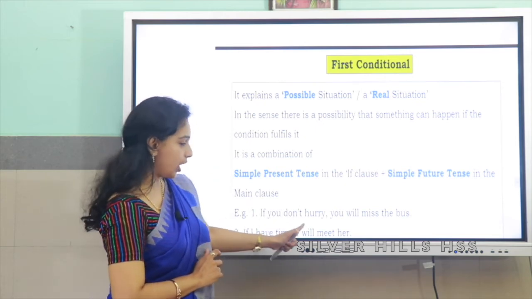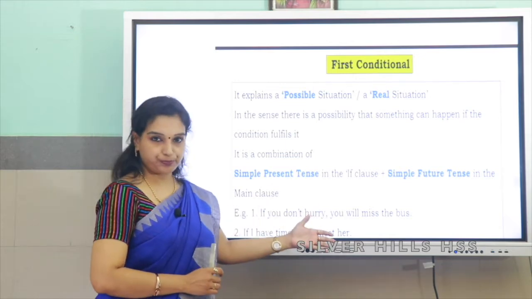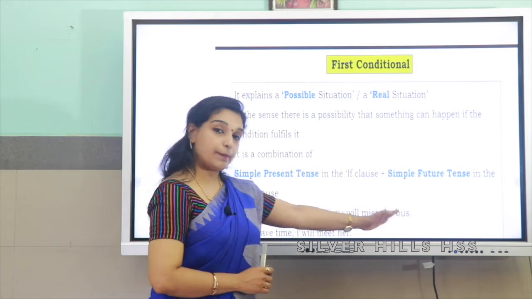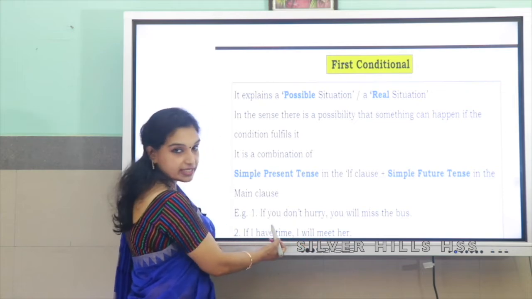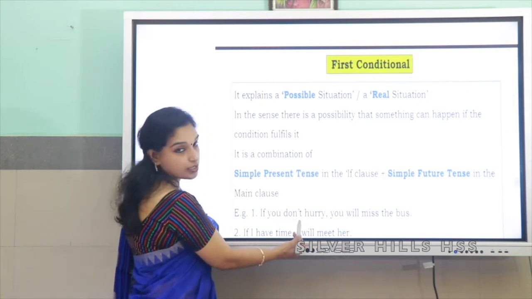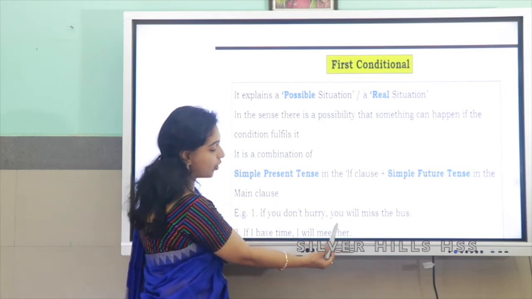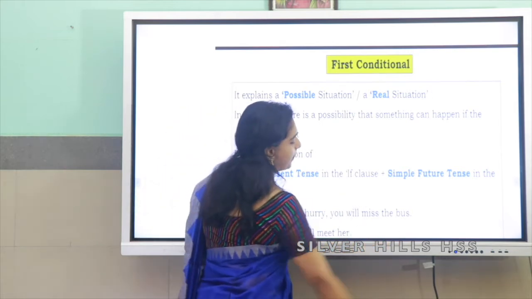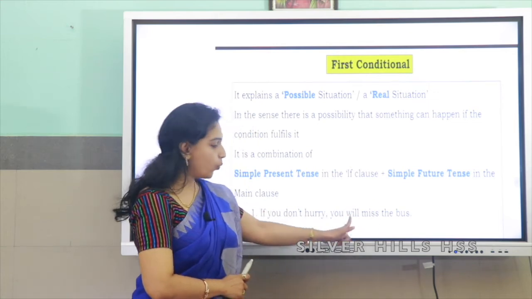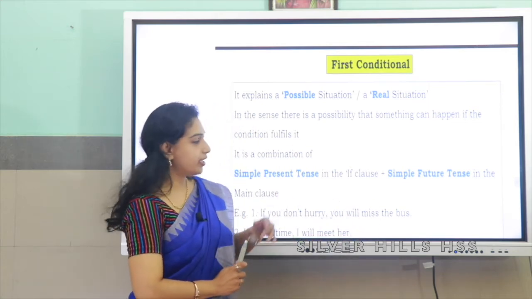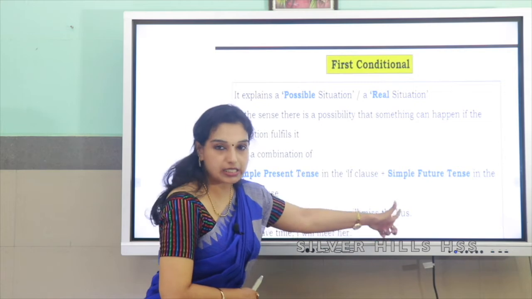Just have a look at the sentence. If you don't hurry, you will miss the bus. It's a possible condition and it is true. If you don't, this is simple present tense. Though it is a negative sentence, it is in simple present tense. Do plus not, do is simple present. So this is the if clause. Just look at the main clause, the result of it. You will miss the bus. Will miss: the base form of the verb, which is miss, and will is the modal auxiliary, or as you say, the simple future tense. So if you don't hurry, you will miss the bus.